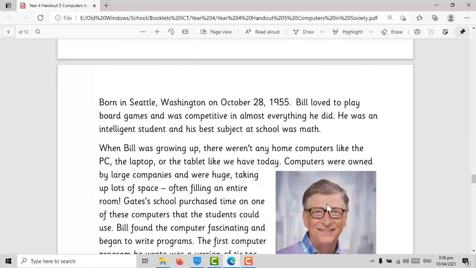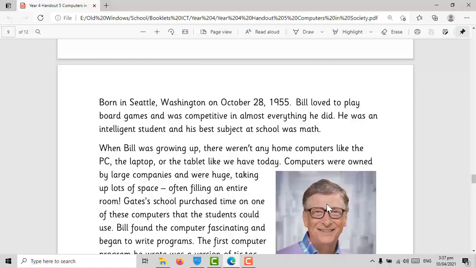Bill Gates was born in Seattle, Washington on October 28, 1955. That means he was born in USA, United States of America. Bill loved to play board games and was competitive in almost everything he did. He was an intelligent student and his best subject at school was math.